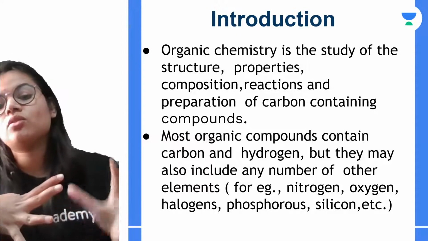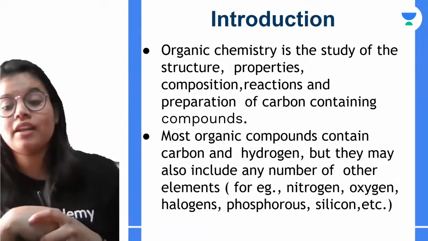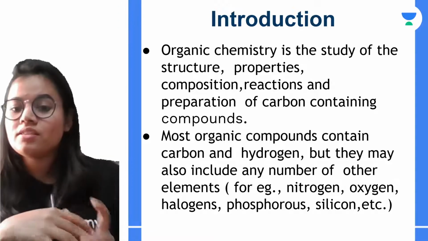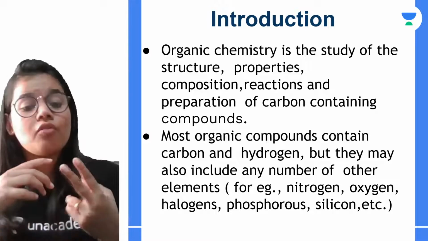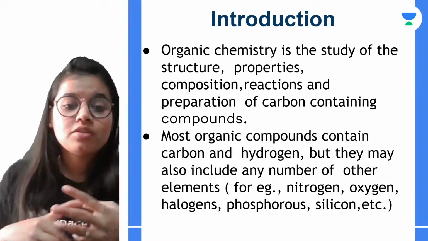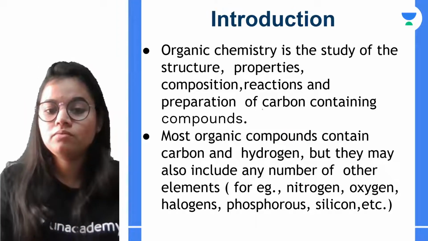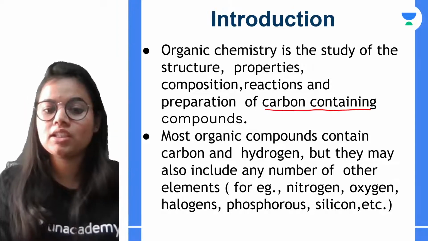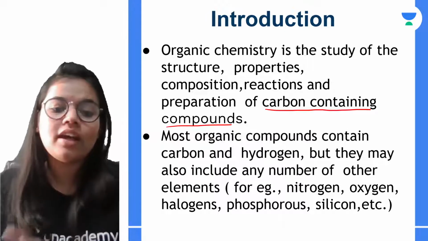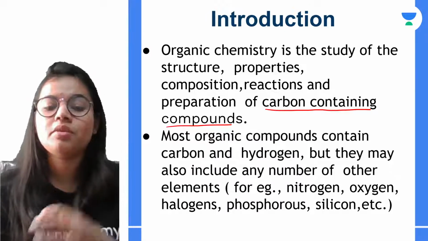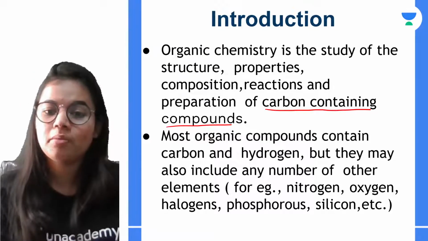Organic chemistry. So what is this organic chemistry related to? What do we study in this organic chemistry? This is the study of the structure, properties, composition, reactions, and preparation of carbon containing compounds. Correct. So in organic chemistry, basically we study everything related to carbon containing compounds.